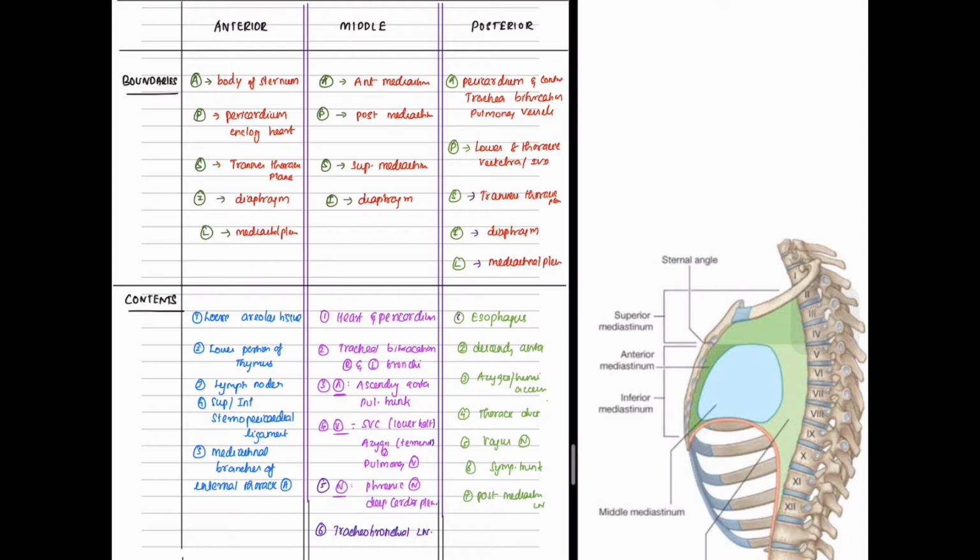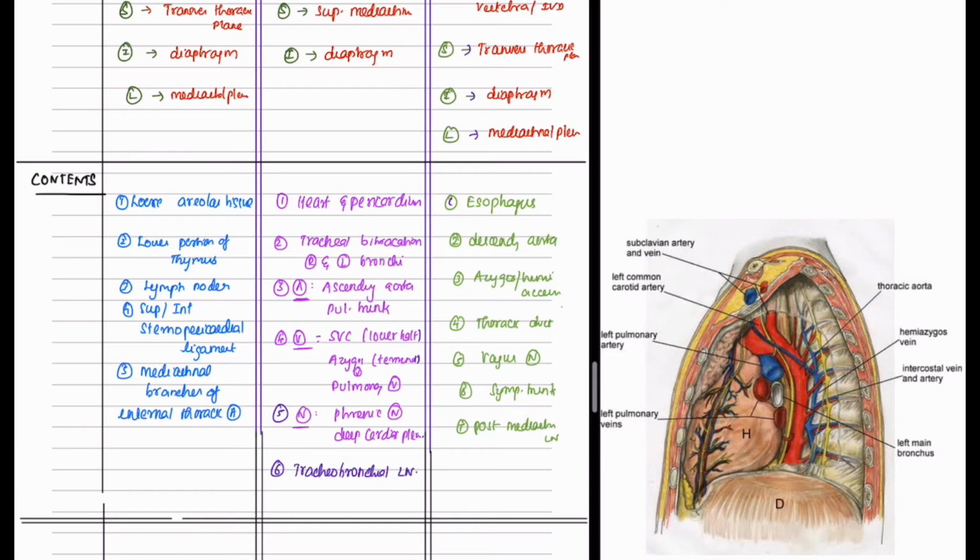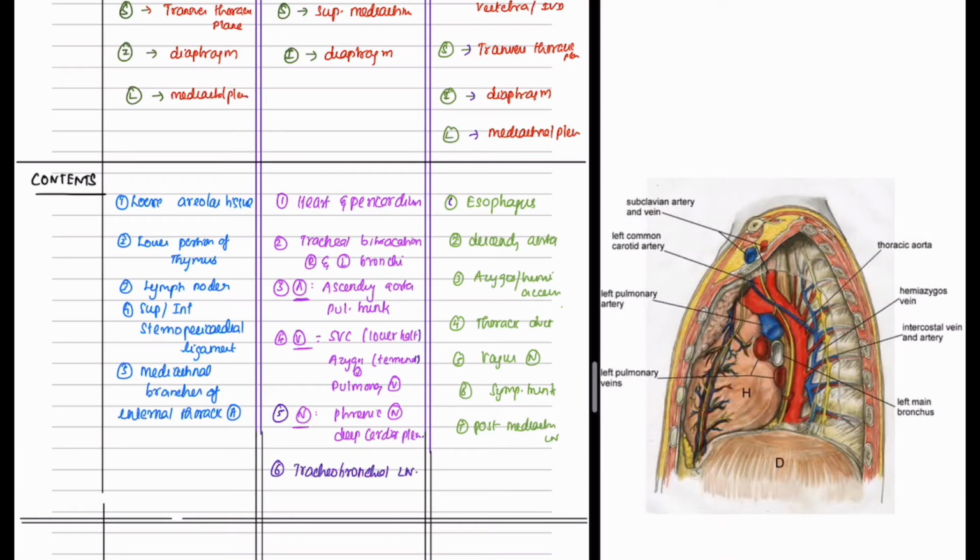The boundaries of the middle mediastinum include anteriorly the anterior mediastinum, posteriorly the posterior mediastinum, superiorly the superior mediastinum, and inferiorly the diaphragm. The boundaries of the posterior mediastinum include anteriorly the pericardium and its content and tracheal bifurcation and pulmonary vessels, and posteriorly the lower 8 thoracic vertebra, superiorly the transverse thoracic plane, inferiorly the diaphragm, and laterally the mediastinal pleura.